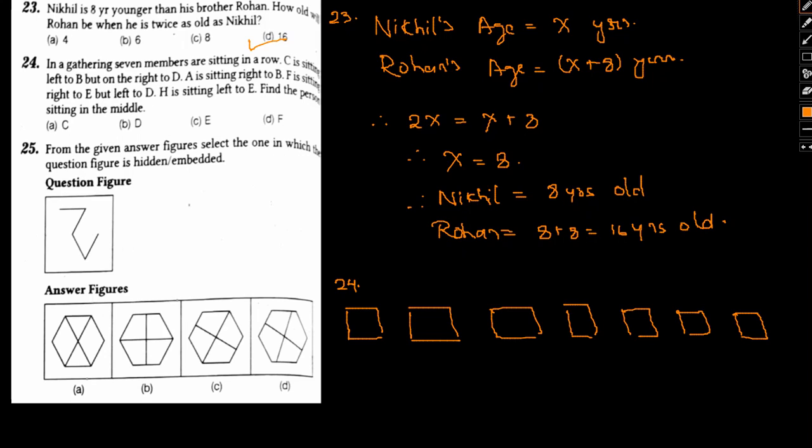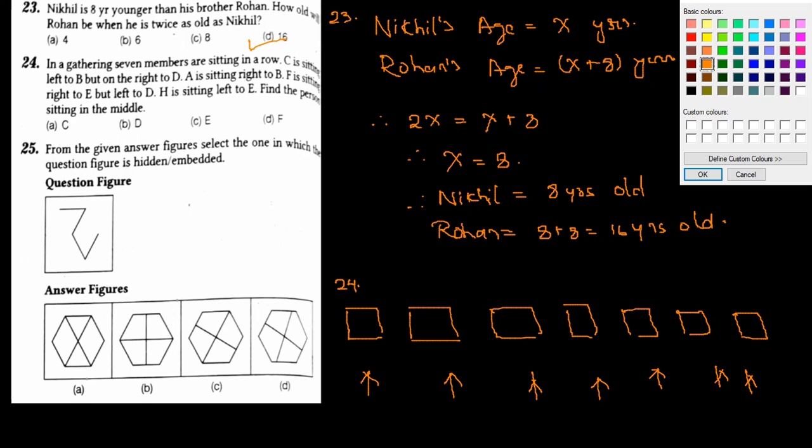These 7 members are sitting in a row. Let me assume they are facing this direction, because there is no specific mention of the direction. So I am taking them all to be facing north, because no direction has been given.